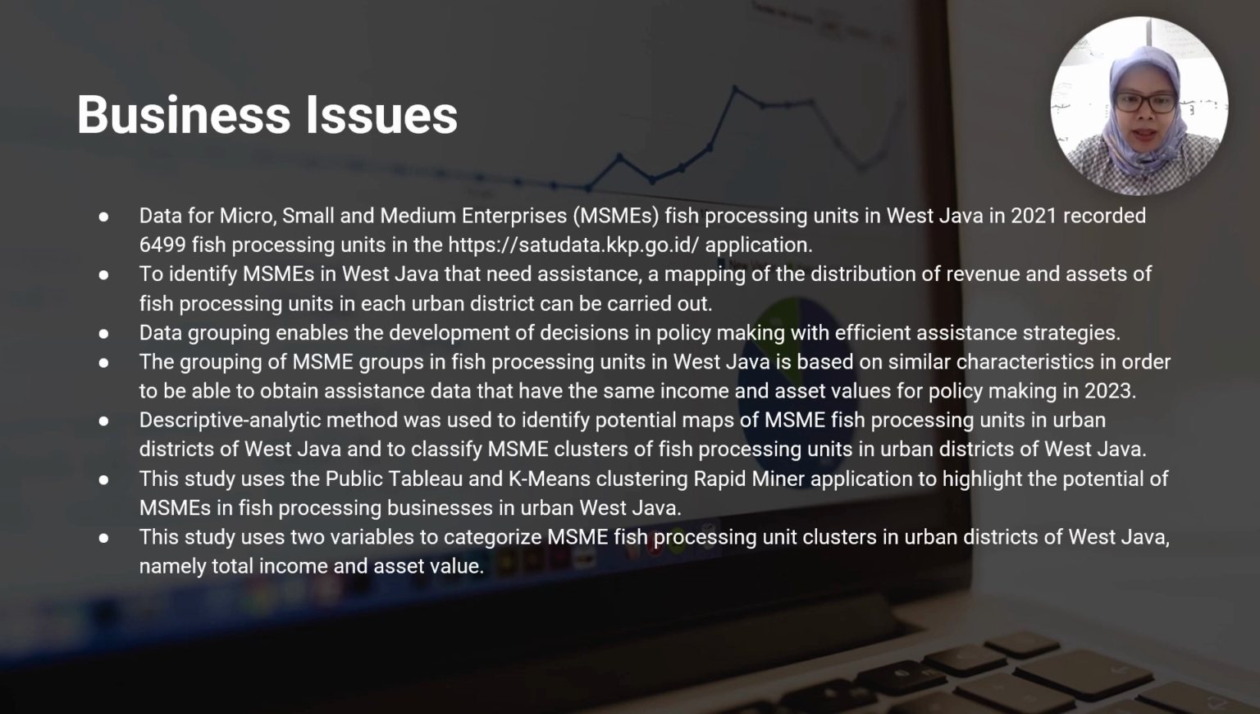Descriptive analytic method was used to identify potential map of MSME fish processing unit in urban district of West Java and to classify MSME cluster of fish processing units in urban district of West Java. This study uses the public Tableau and K-means clustering RapidMiner application to highlight the potential of MSME in fish processing business in West Java. This study uses two variables to categorize MSME fish processing unit cluster in urban district of West Java, namely total income and asset value.